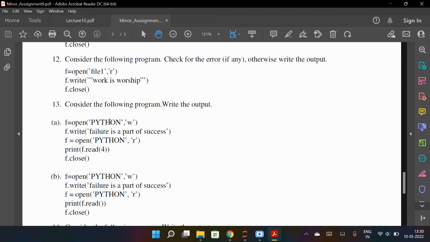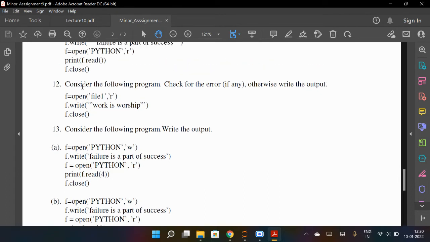12th, consider the following program, check for the error. Otherwise, write the output. So you are opening in read mode, okay. So if file 1 already exists, then it will read it. Otherwise, it will give you an error, okay. You are opening in read mode now, so that's why. And then f dot write, it will write inside that. Then close, okay.